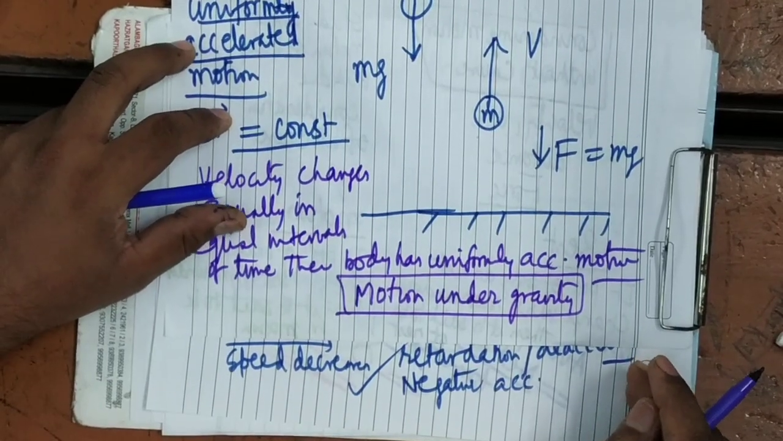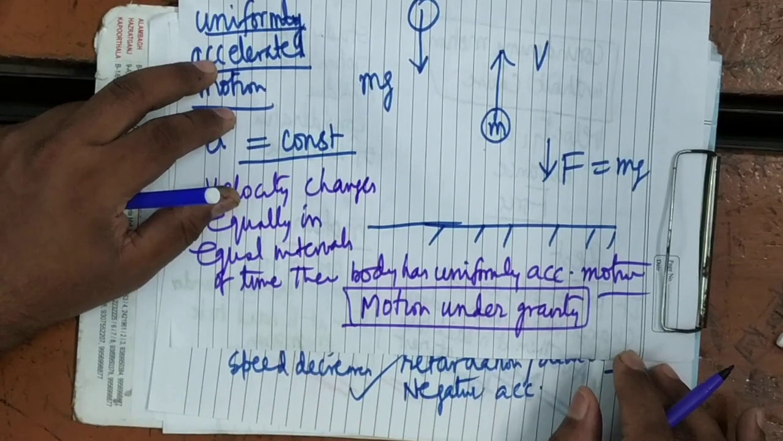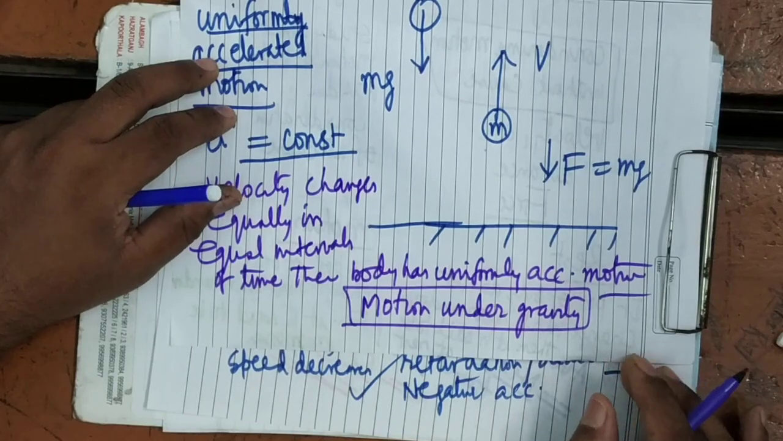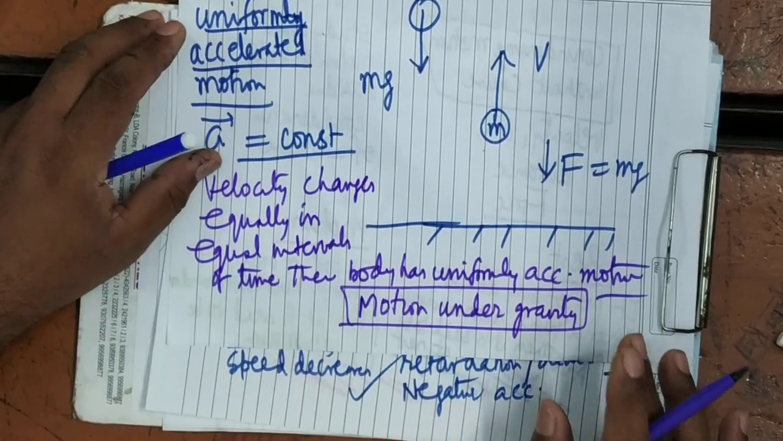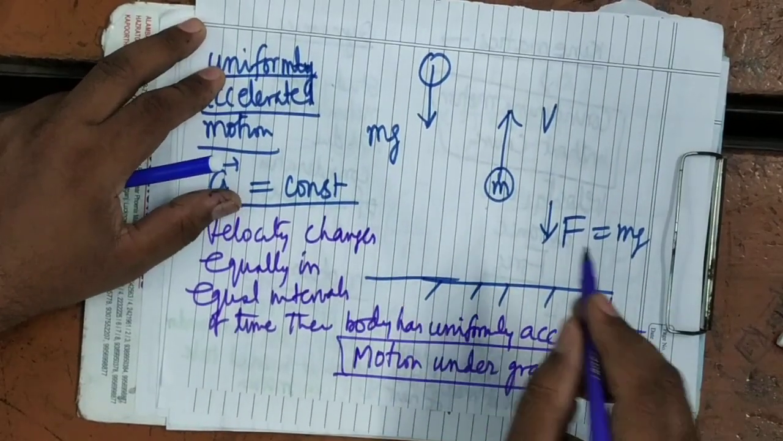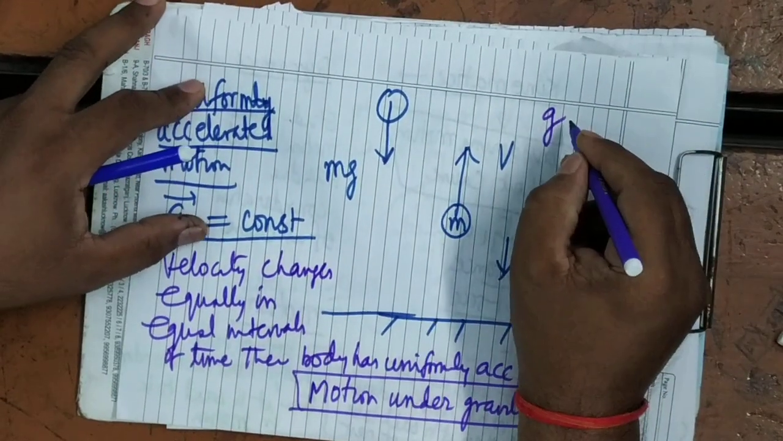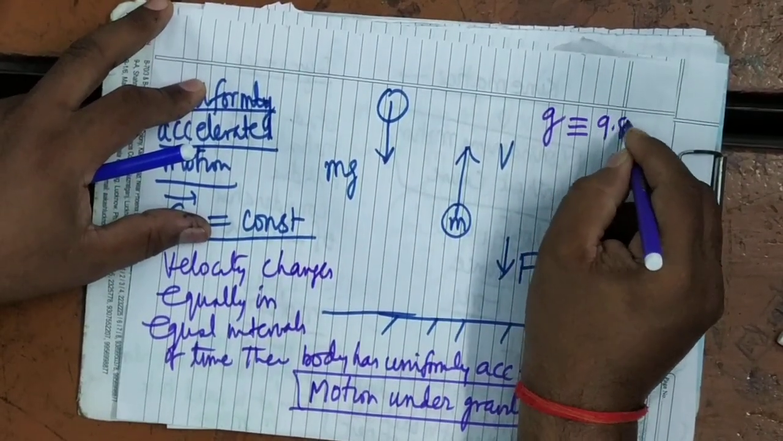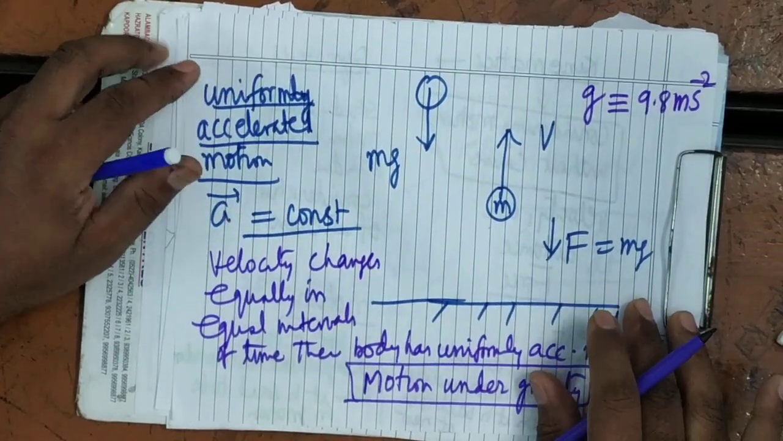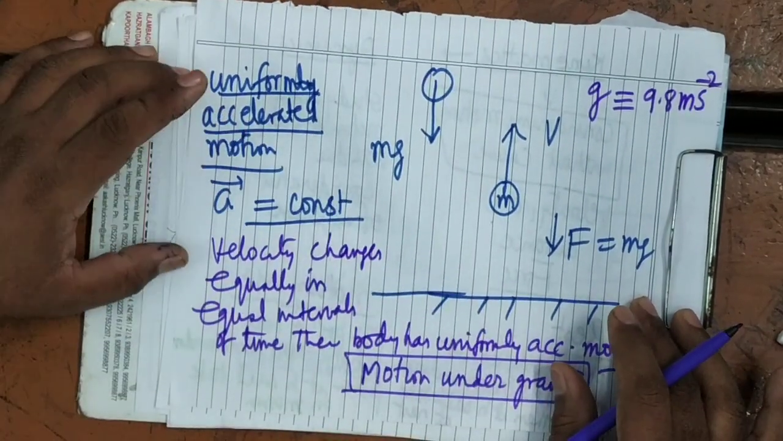It's clear? Motion under gravity is a uniformly accelerated motion, not up to very great heights. It is clear? Not up to very great height from the earth's surface. Near the earth's surface, it is uniformly accelerated motion. That is acceleration due to gravity, represented by the symbol g. We know its approximate value is 9.8 meter per second square. All these things you know. You have studied in class 9th. It's clear? As well as in class 10th you have studied some part.